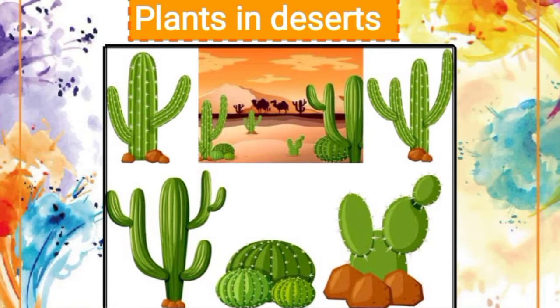Roots spread out deep under the ground in search of water and nutrients. Even most of the plants growing in deserts have spines or thorns, which further reduce loss of water.